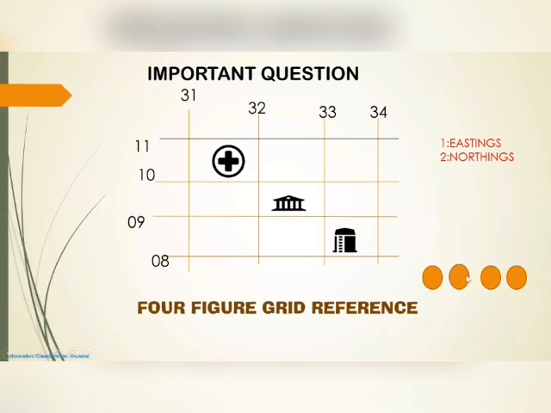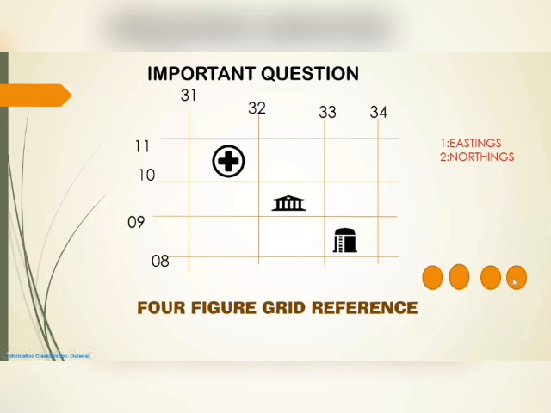Okay, I got two figures. Next I am moving to the other part. I want to find the next two figures, so I need to take the value of northings. So 08 over this part, this particular temple or lighthouse is not in this 08 square, it comes to 09. This 09 starts from here till here, so it comes under this particular northing square.